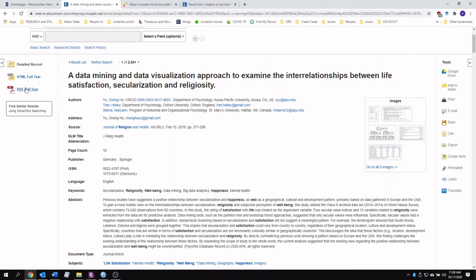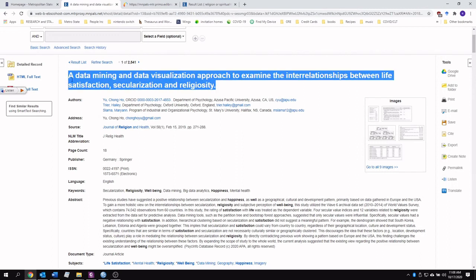We're going to go over to this left-hand column here. We're going to click full PDF full text. And before we do that, this is something I do. This is just a naming convention that I use. I know it's probably not the most common. I would say the most common naming convention for your journal articles would be to name the first and or second author and the year of publication. For me personally, I like to name my PDF documents the name of the actual article, so I make sure to copy this.